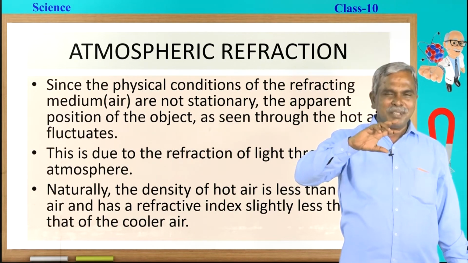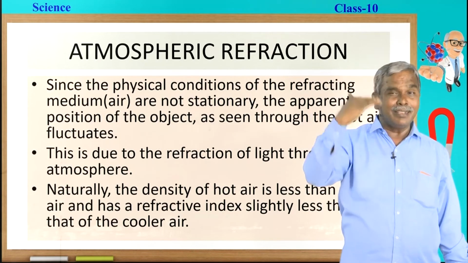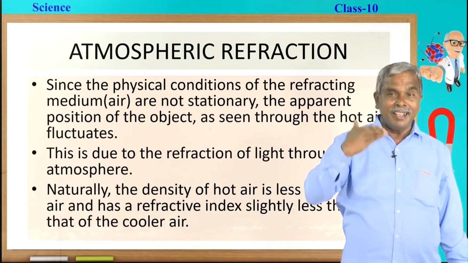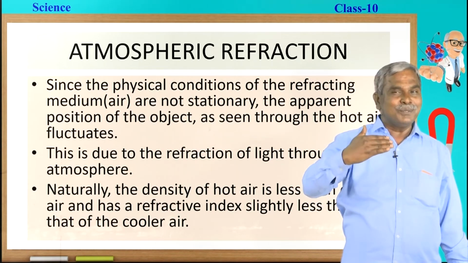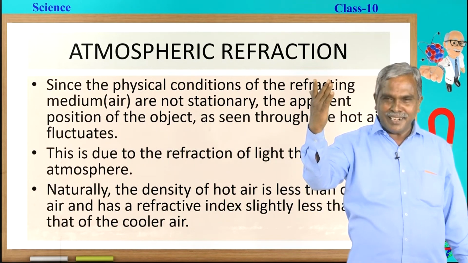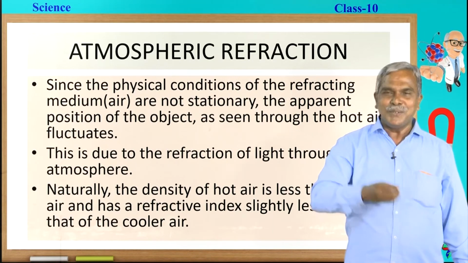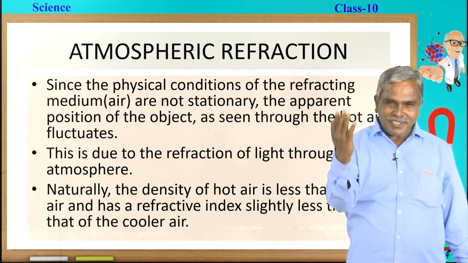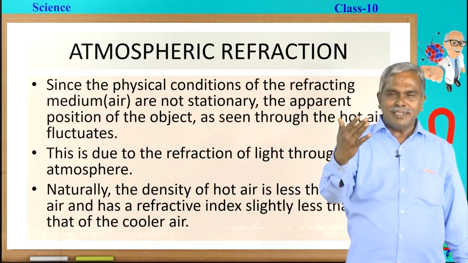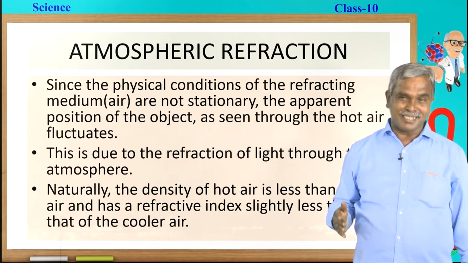Now, the atmosphere is the combination of hot air and cooler air differing in densities as well as refractive indices. That much is more than enough to have refraction. Now, when the sunlight enters through the atmosphere, which differs in densities due to the temperature, naturally it bends. That beautiful phenomenon is called atmospheric refraction.